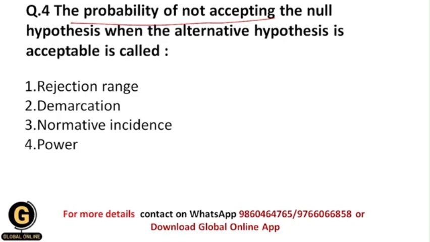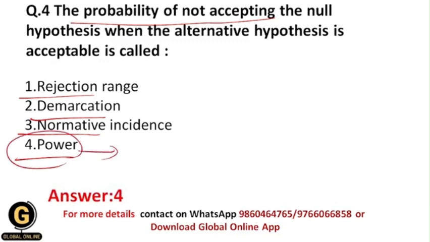Okay, so what is the probability of this kind of situation? Whether it is rejection range, demarcation, normative incidence, or power. So students, your correct answer should be power, because power is the probability of rejecting the null hypothesis when in fact it is false.